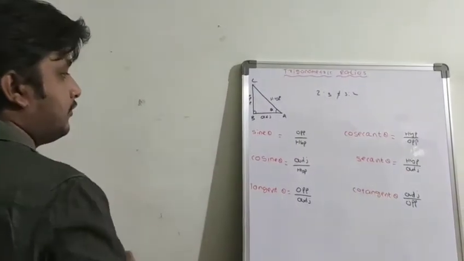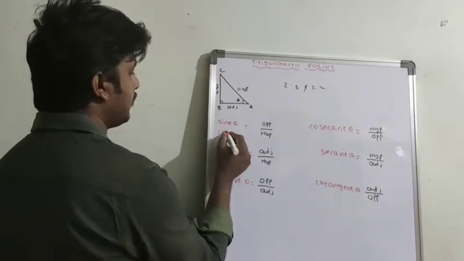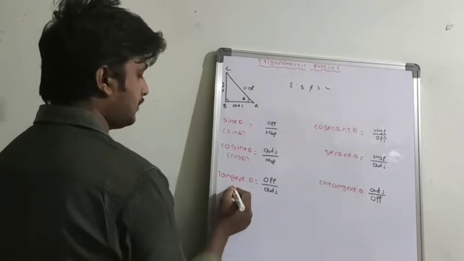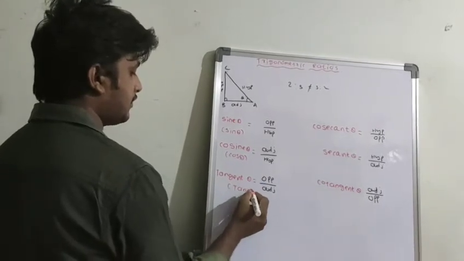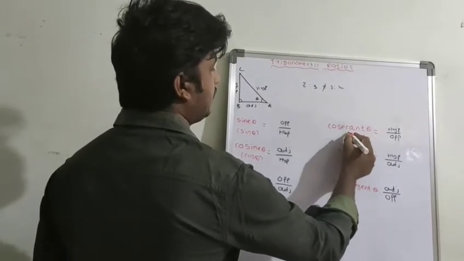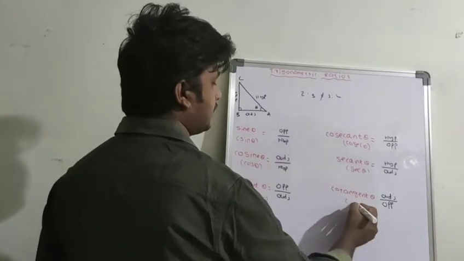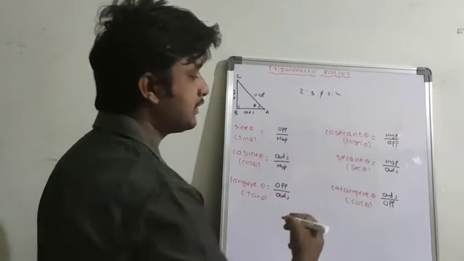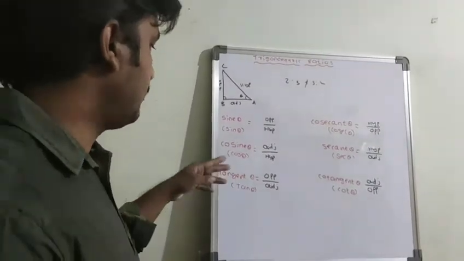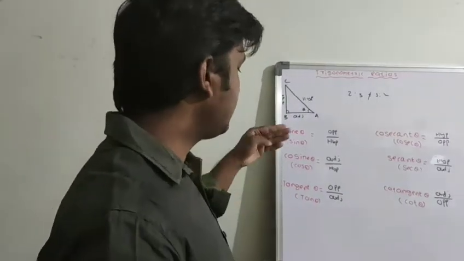And one more important thing, for all these we have short forms. So this is called sin theta, this is called cos theta, this is called tan theta, and this is called cosec theta, and this is called sec theta, and this is called cot theta. These are the short forms, because each and every time it is a tedious process to write the entire name, so these are the short forms.